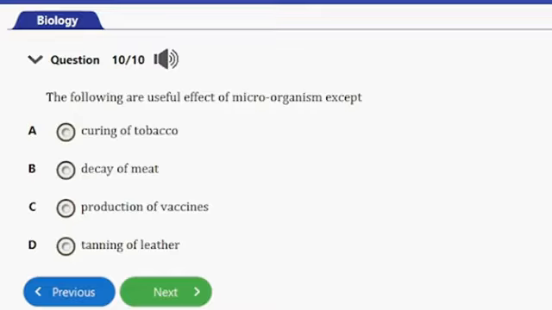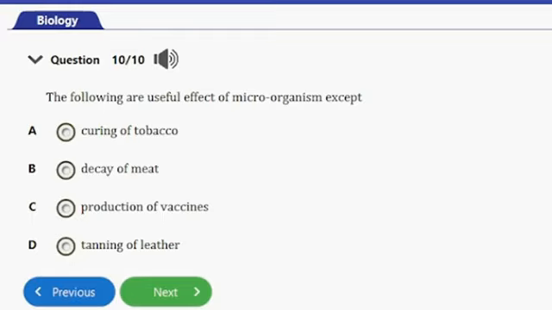It says, the following are useful effects of microorganisms except A, curing of tobacco, B, decay of meat, C, production of vaccines, D, tanning of leather. So guys, the answer to this question here obviously is option B.